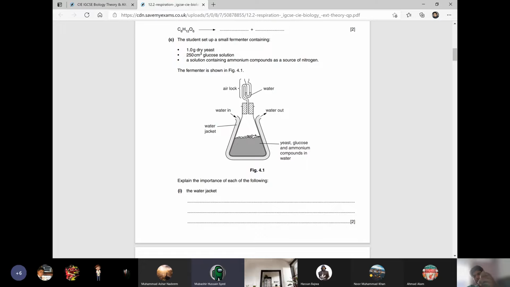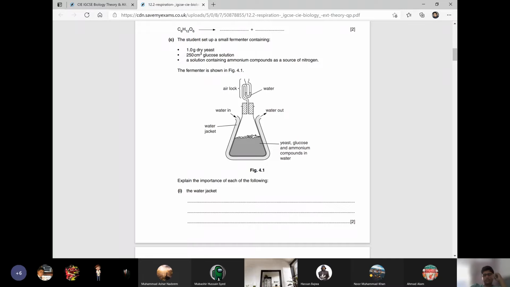Yes, sir, but if there's no oxygen, so it is like amino acids. Very good answer. To make the amino acids or proteins. All right, boys, so they have added this nitrogen so that the yeast can make amino acids, or the proteins.